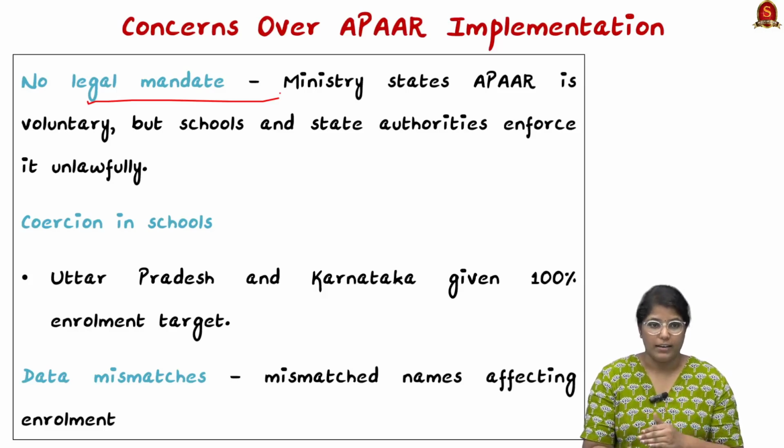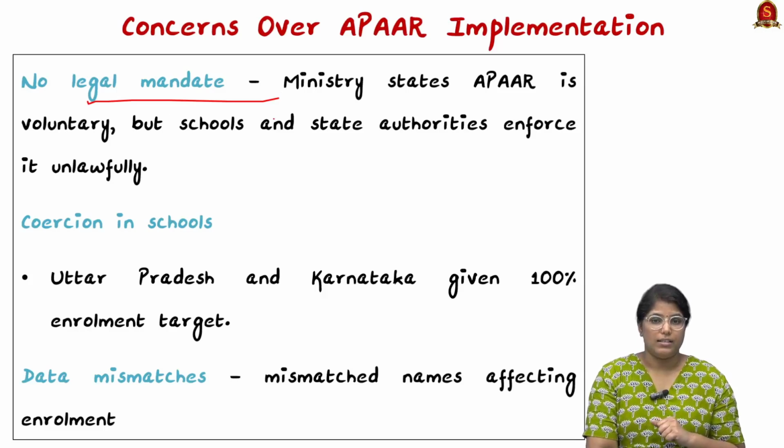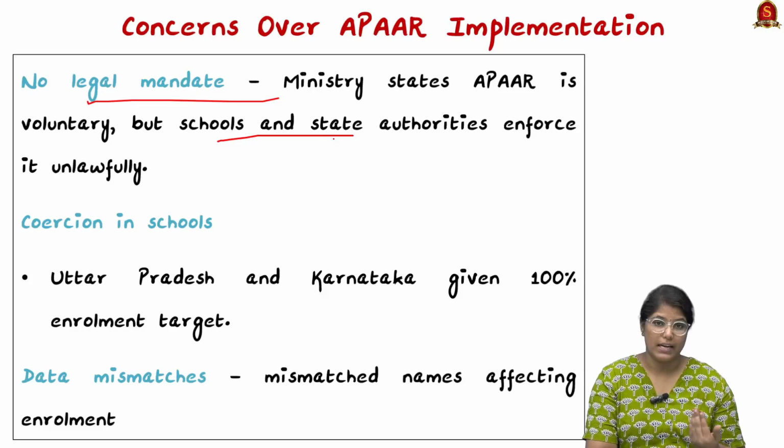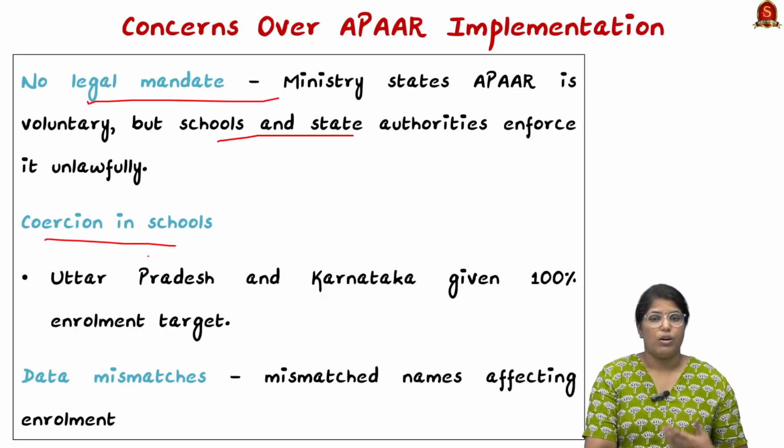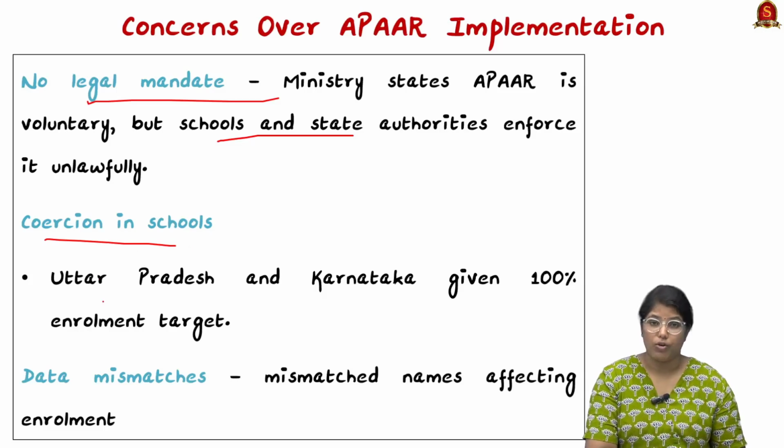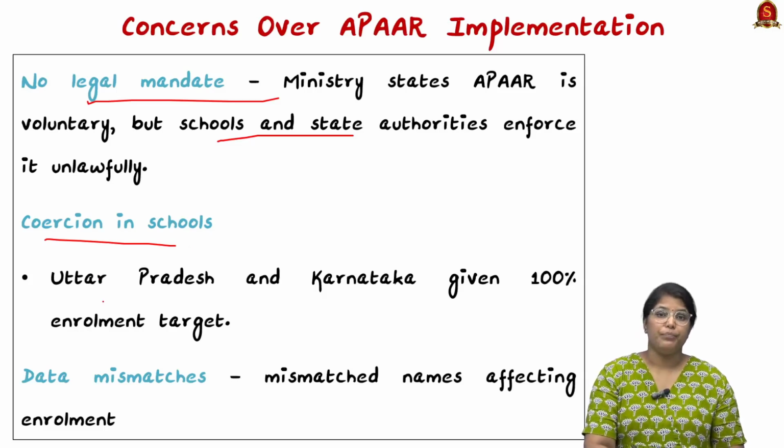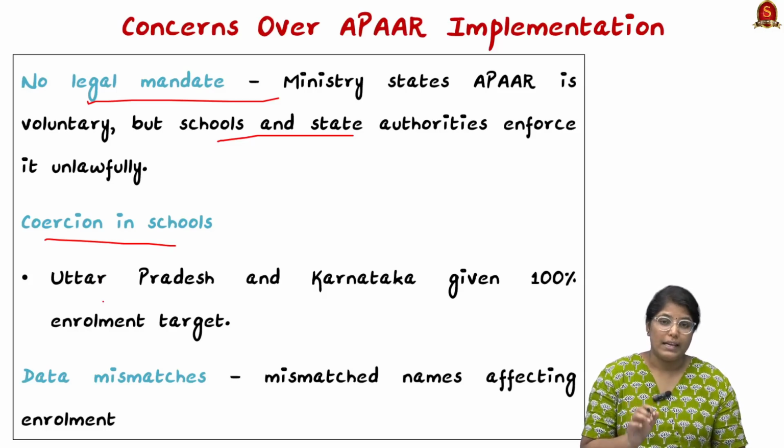I think you can get it, and this is a very big concern because a lot of schools and state authorities are enforcing it unlawfully. So this is a very big legal mandate issue. Secondly, coercion in schools. A lot of states like Uttar Pradesh and Karnataka have given a 100% enrollment target, which is pushing people to get themselves enrolled mandatorily, which is also an issue.